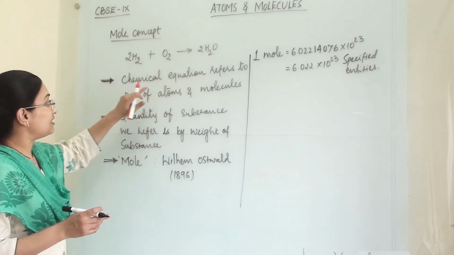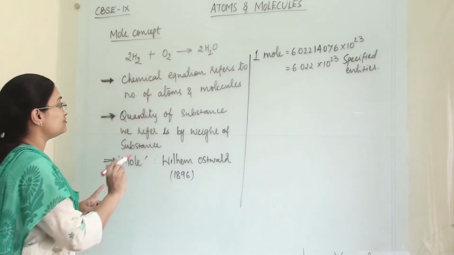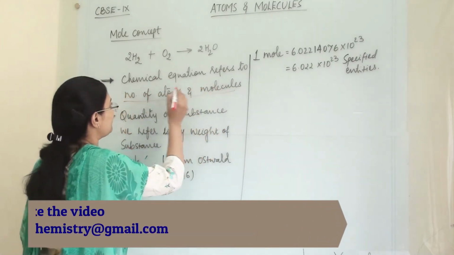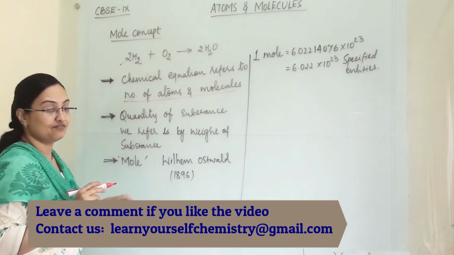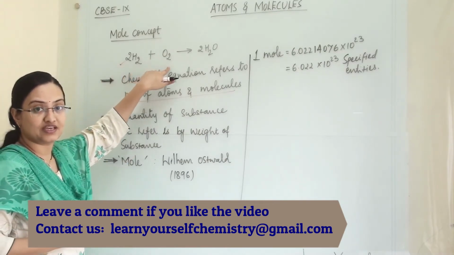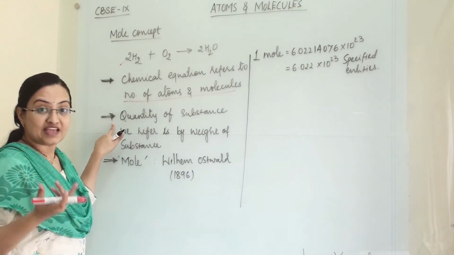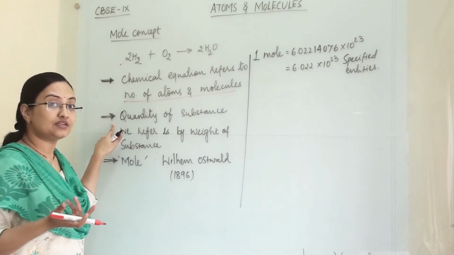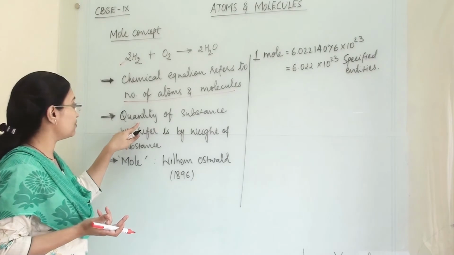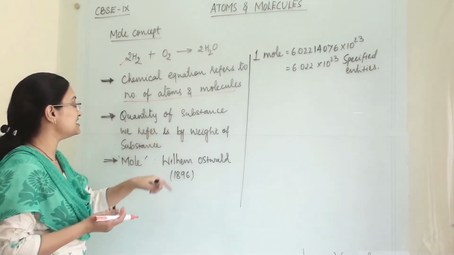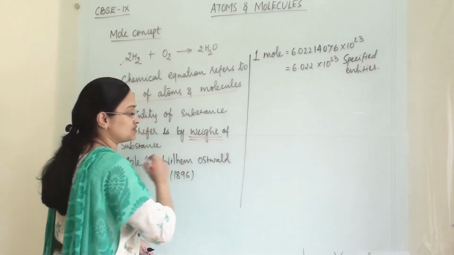So a chemical equation refers to the number of atoms and molecules. When we are writing an equation like this, we are calculating the number of atoms and number of molecules. But when we are experimenting, performing a reaction, then the quantity of substance we refer to is by the weight of the substance.